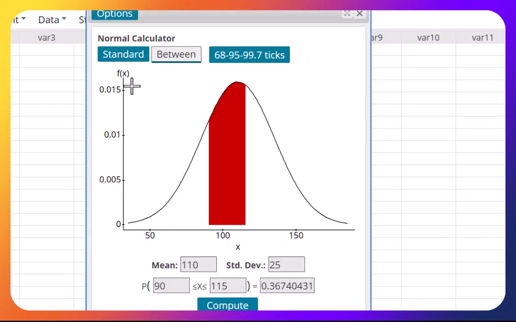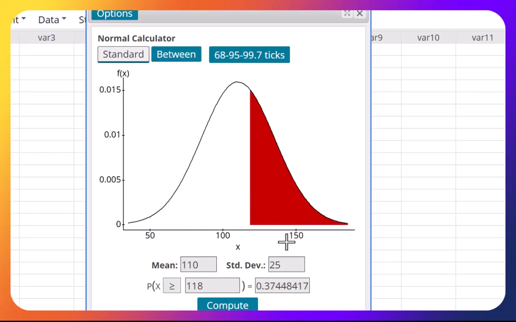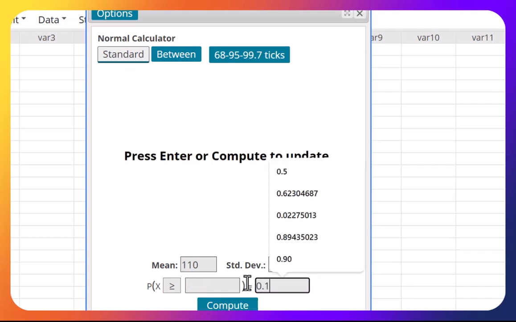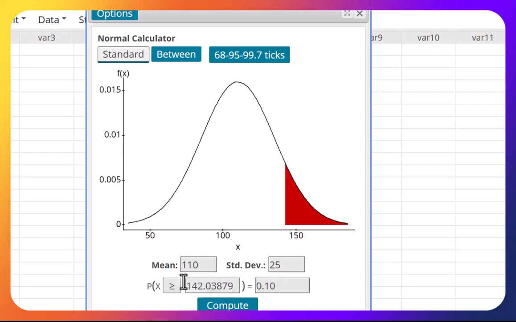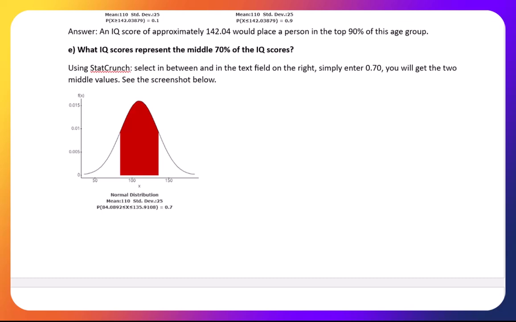Okay. We go back to StatCrunch right here. Top 10%. That means the area to the right is 10%, 0.10. You have to make sure this is a greater than, which is good. And now we can get the IQ score. The IQ score is 142. So anyone who takes the IQ test and scores 142 or more will be placed in the top 10% of all IQ scores. I put 142.04, but you can simply put 142.